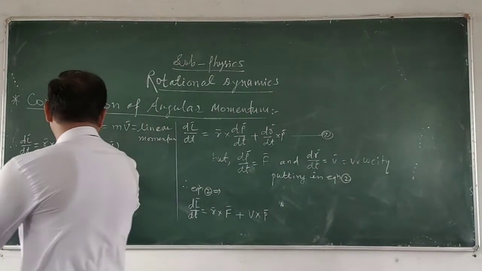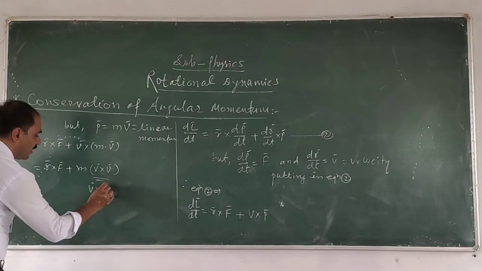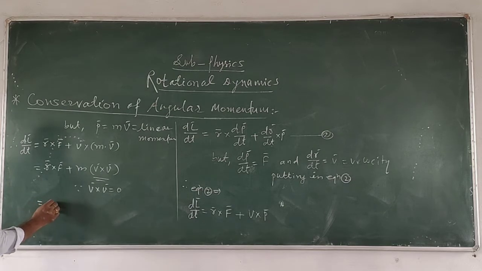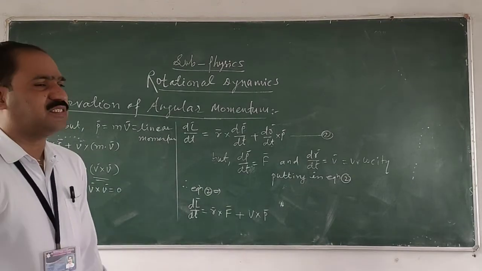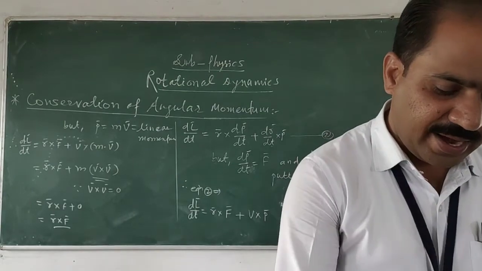Therefore V cross V, vector V cross vector V, is equal to 0. Here we have to write: therefore vector R cross vector F plus 0 is equal to vector R cross vector F. But what is this? It is the vector product of distance and what?